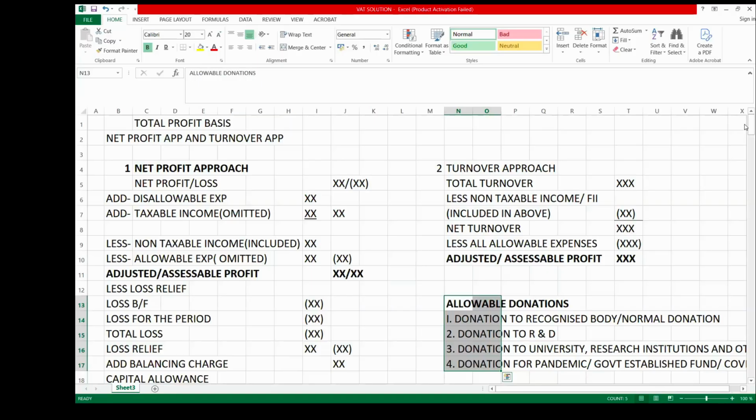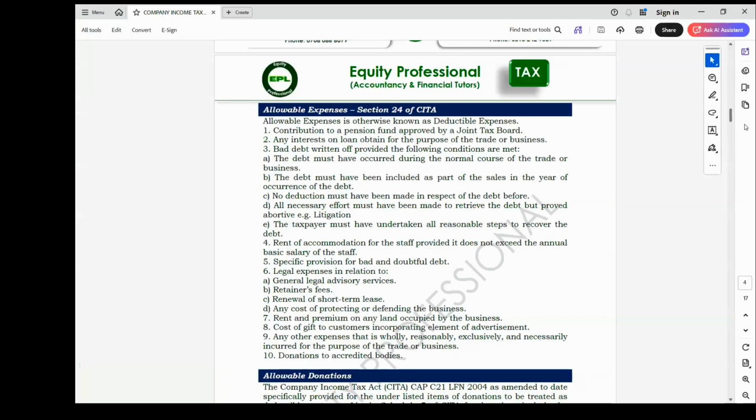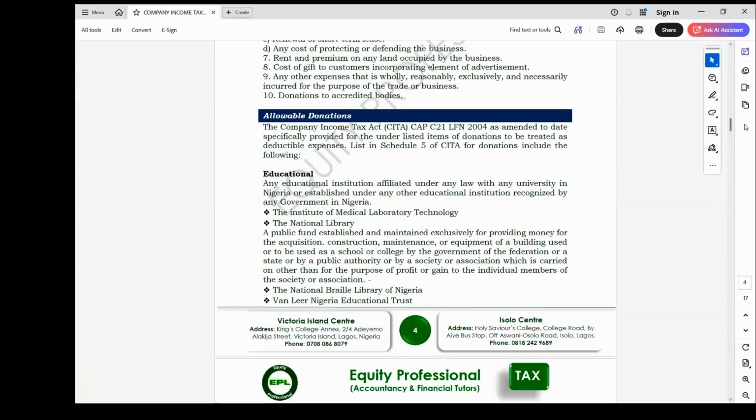In the list of approved bodies, there are lists of approved bodies that donations are expected to be made to. Please, donations to any political party, any social club, clubhouse, or any form of social gathering are disallowable. Donations to church or mosque are also disallowable.